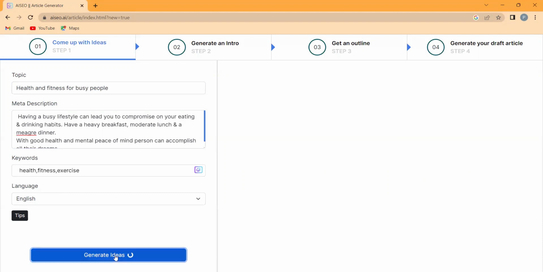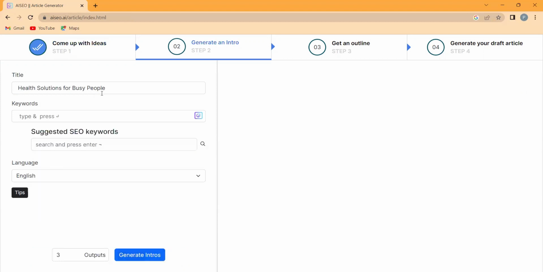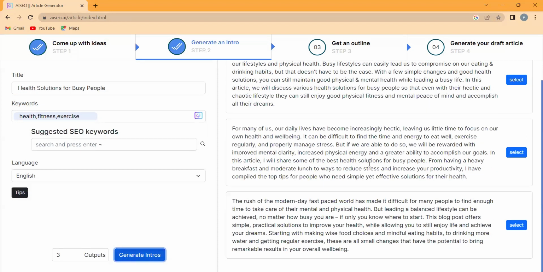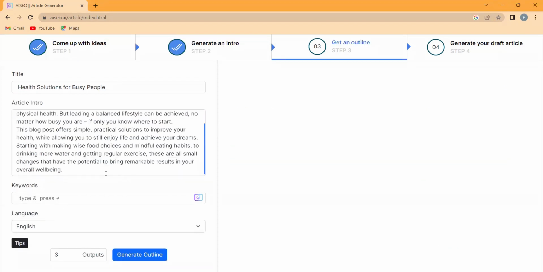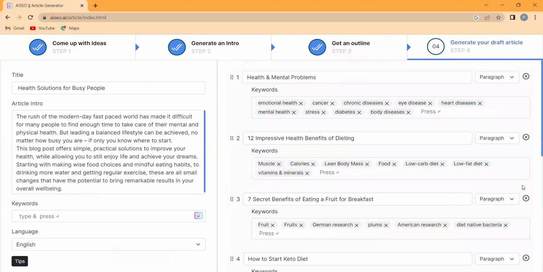With the click of a button, AISEO will generate a list of article ideas for you to choose from. Once you have selected an idea, enter some keywords to generate an introduction for your article. Once the intro is selected, move to next step to get outlines. Then select the outlines suggested by AISEO.